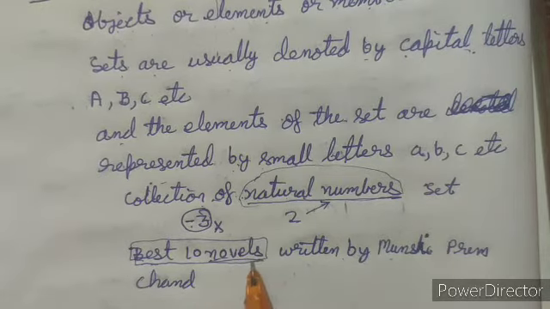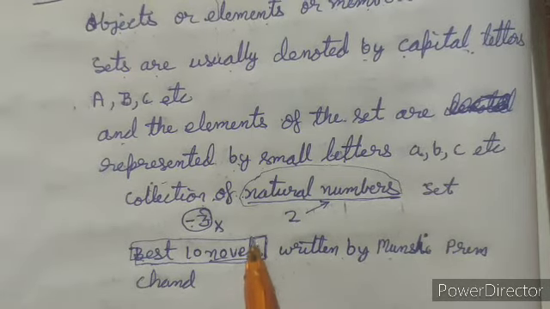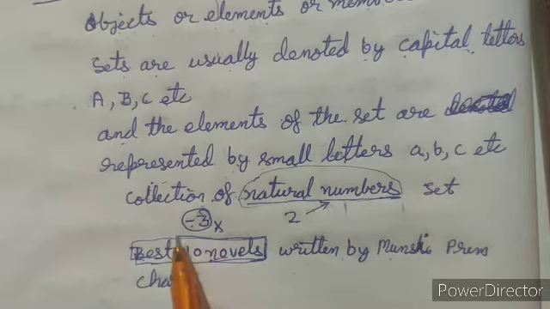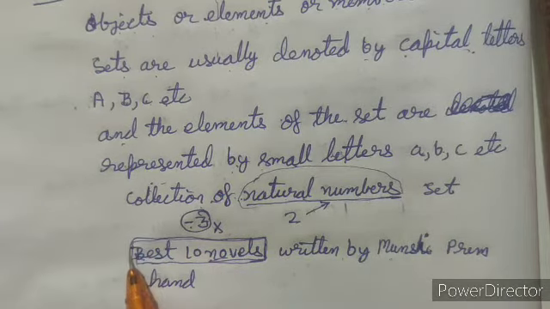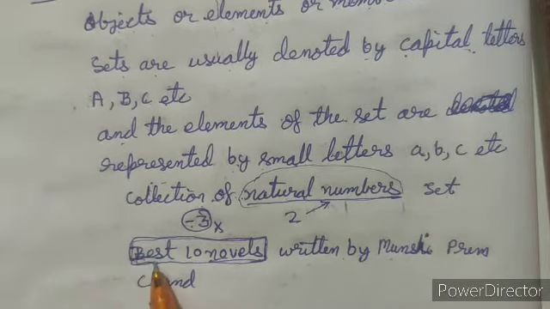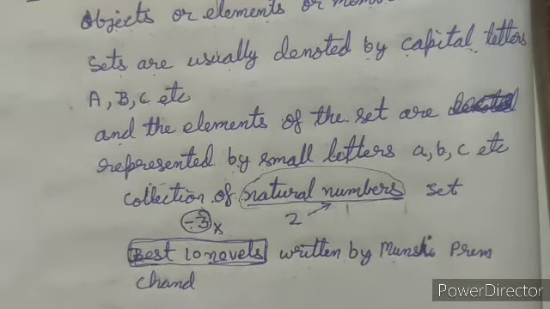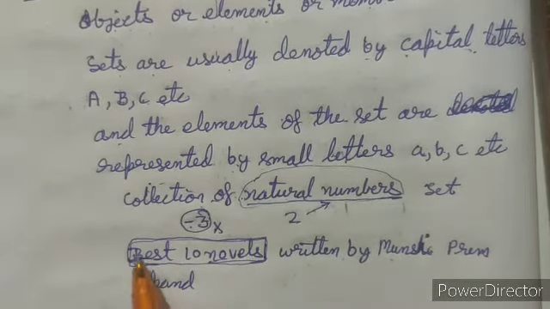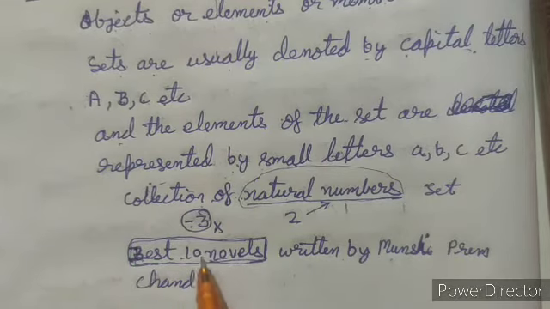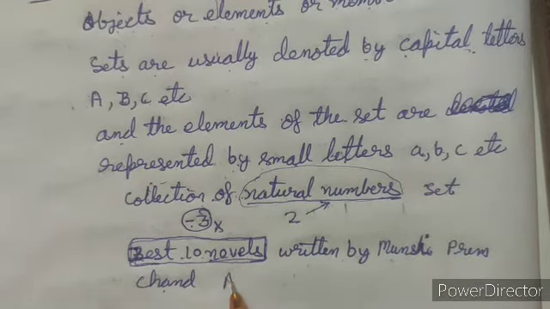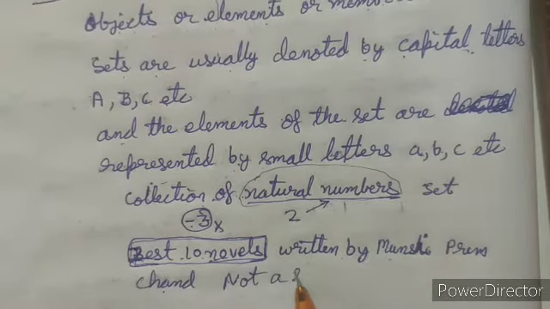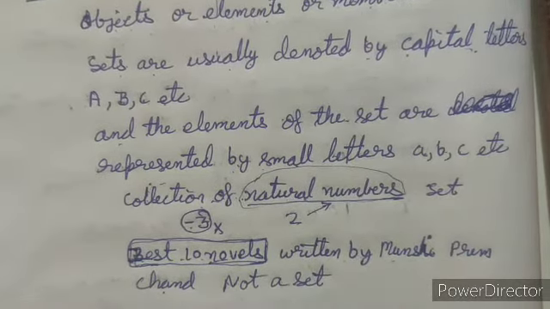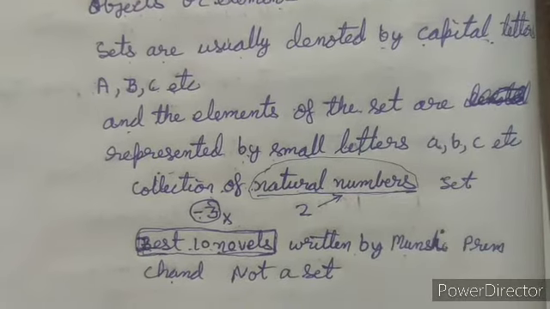I might like some novel and you may say that another one is better, and you might like yet another novel. So you can't select the best 10 novels written by Munshi Premchand. Therefore it is not a set, or this cannot be represented in a set.